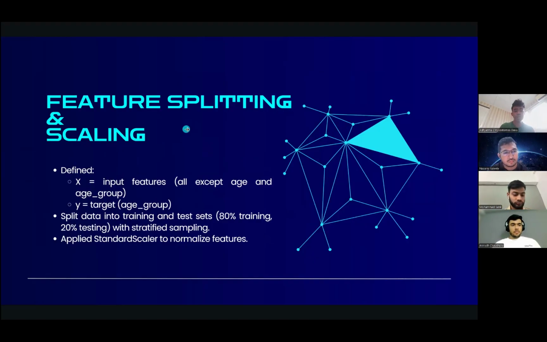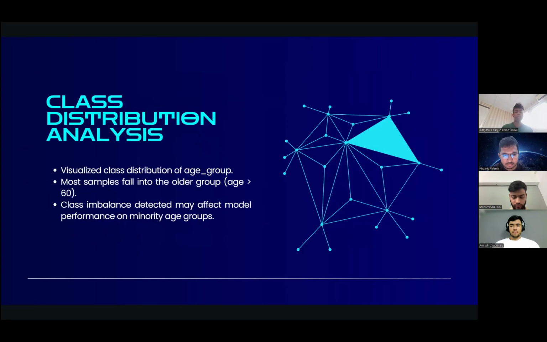For the feature splitting and scaling, we define X as the input features, all except age and age group, and Y as the target, age group. Then we split the data into training and test sets, 80% training and 20% testing with stratified sampling, and apply standard scaler to normalize features. For the class distribution analysis, we visualize the class distribution of age group. Most samples fall into the older group, and the class imbalance detected may affect model performance on minority age groups.